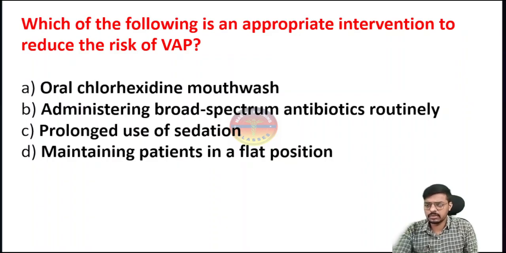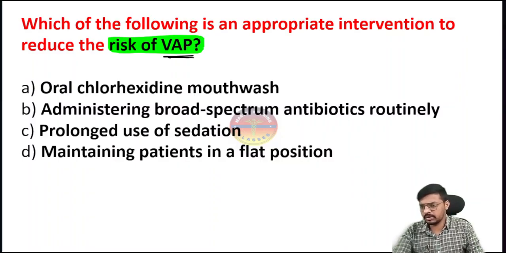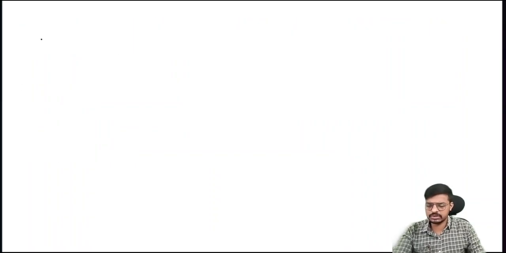Okay, so here is the next question. Which of the following is an appropriate intervention to reduce the risk of ventilator associated pneumonia? Very important. Ventilator associated pneumonia, what does it mean, sir? It is very simple. I will tell the criteria to say it is ventilator associated pneumonia. Then we will go through all the things related to it.